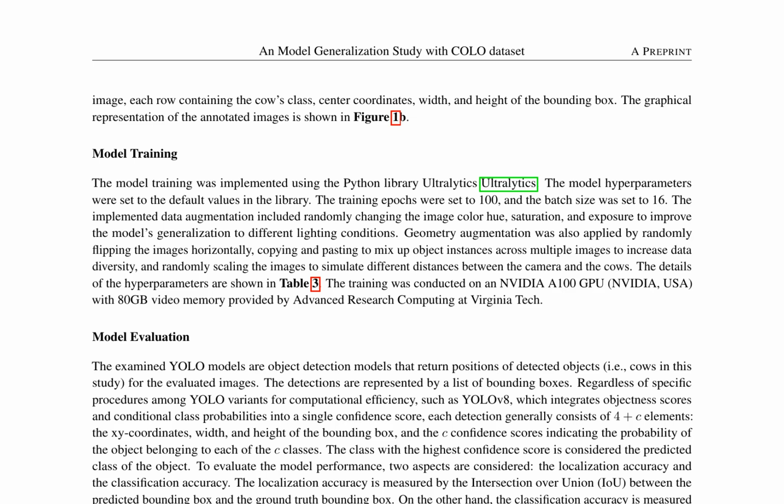This study explores the generalization capabilities of YOLO models in detecting cows under various environmental conditions and camera angles. The COLO dataset, comprising images from different viewpoints and lighting conditions, was used for model training and evaluation. The model's performance was assessed using metrics such as precision, recall, mean average precision, mAP, at an IOU threshold of 0.5, and average mAP at varying IOU thresholds.